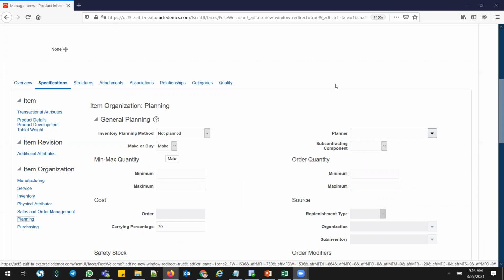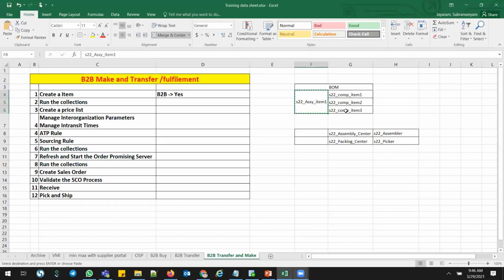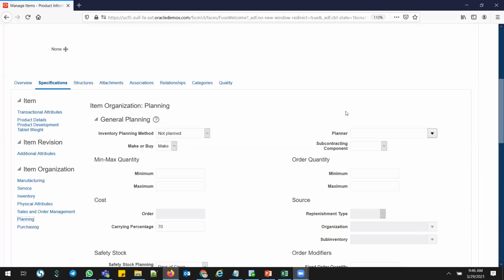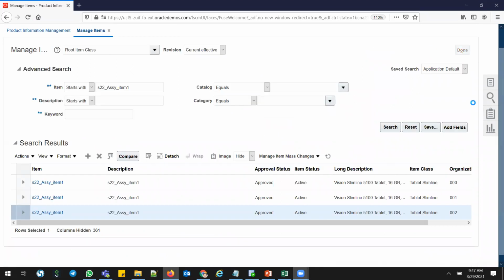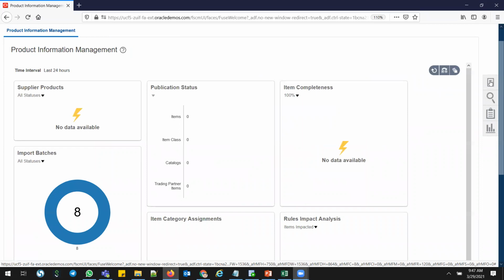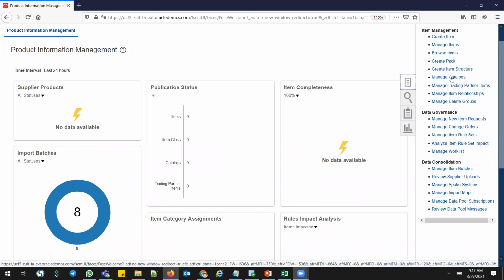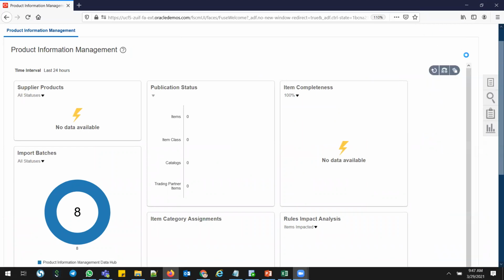All the other components, comp 1, comp 2, comp 3, are all buy parts with back-to-back enabled. The reason is that when you create a work order, if there are no supplies, the system will automatically try to create a transfer order, but that was still not working because that functionality does not exist even in the cloud, right? And then I'll go for the sourcing rule. I'll show you how the sourcing rule looks. Go into the home screen.